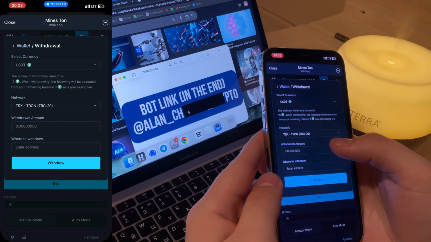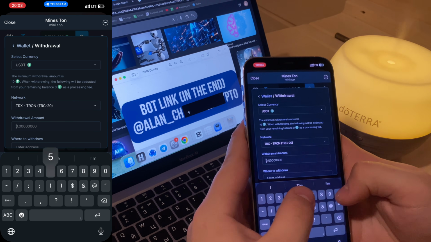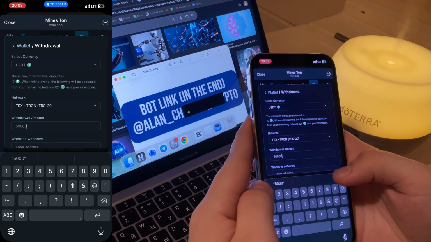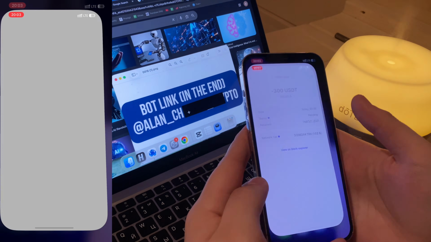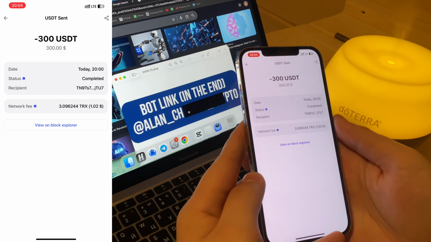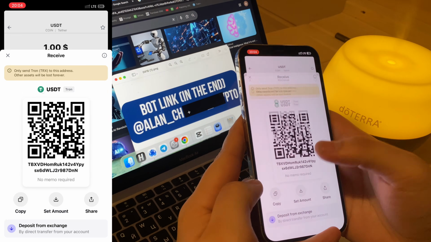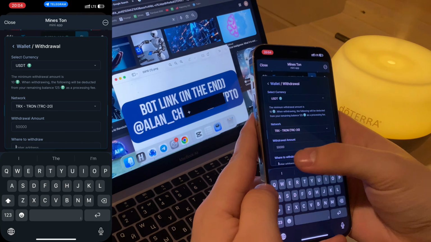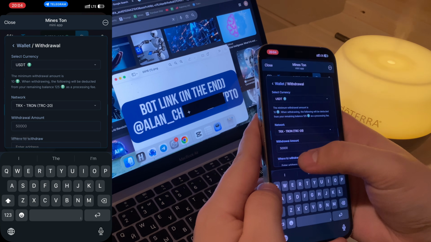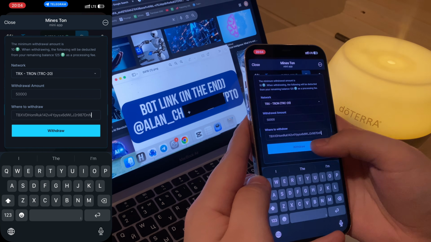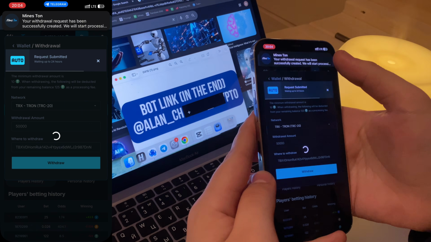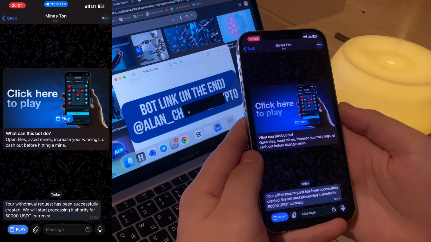I will set, fill this, and after this I will go here. I will close. Okay, after this I will go to my wallet. Close this and send. I will go here, copy, and after this I will paste it, and I will press this blue button. And yeah, nice, I got a message about my request, guys. Let's just wait for this.